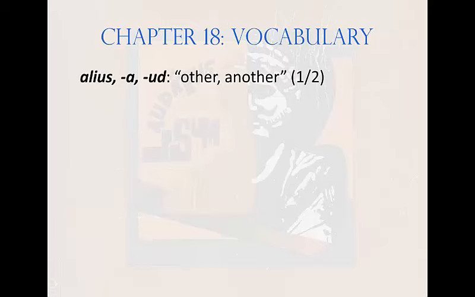The next word is alius, alia, aliud, meaning other or another. It's a first-second declension adjective. As we noted when this word was first introduced in Chapter 9, its sense is another out of three or more possibilities.